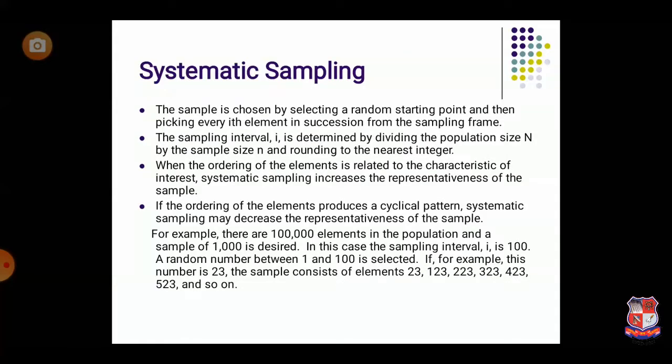If we talk about systematic sampling, the name itself explains the meaning. In systematic sampling we follow some system, and based upon that we select our samples. First we need to decide the interval. To decide the interval, two elements should be known: first, the population size, and second, the sample size.